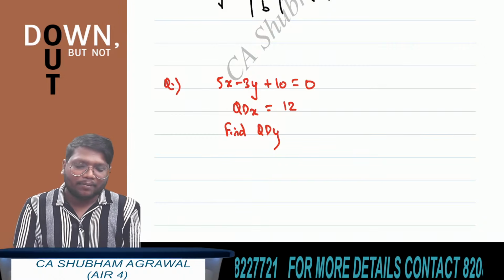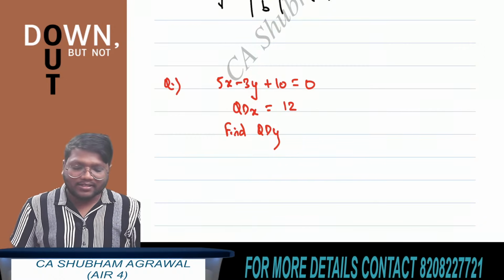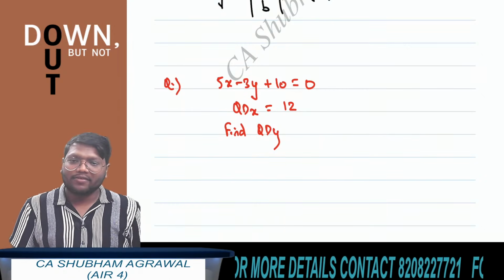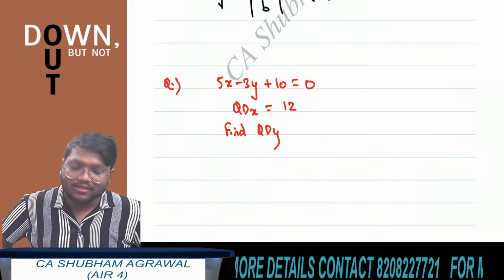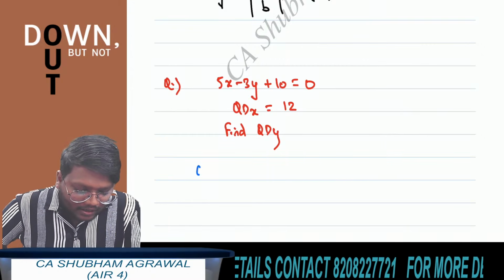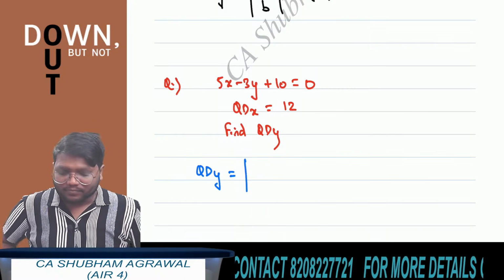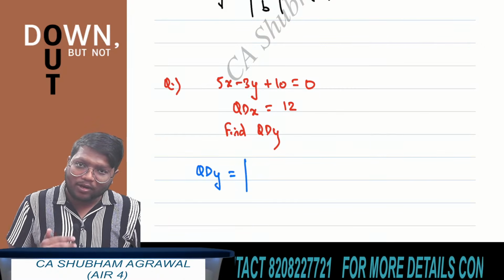5x minus 3y plus 10 equals 0 is the linear relationship between x and y. Quartile deviation of x is given as 12. You have to find quartile deviation of y. What is the answer? What do you have to do? See, quartile deviation of y is equal to the absolute value of coefficient of x divided by coefficient of y.